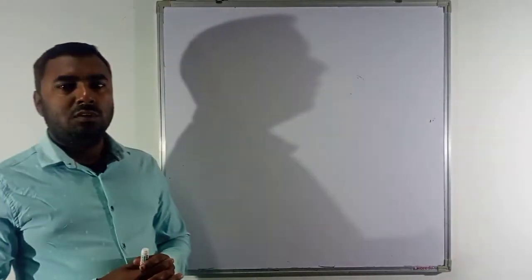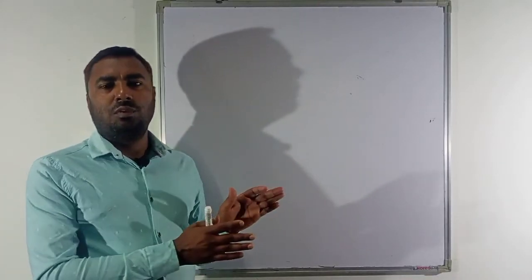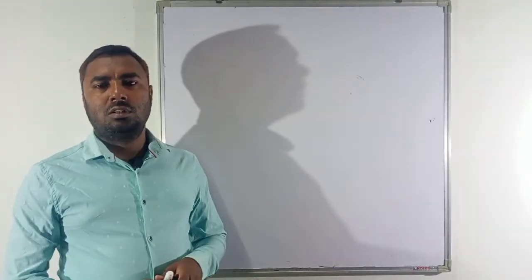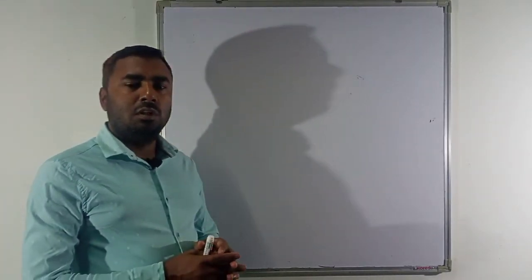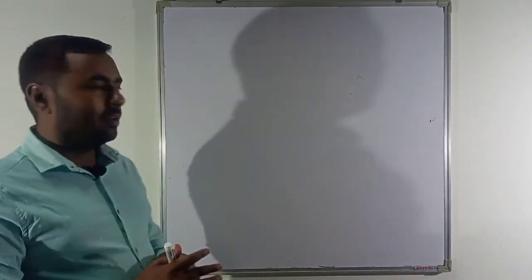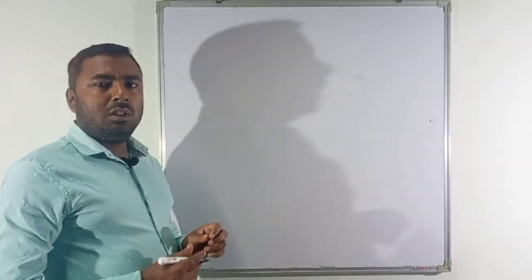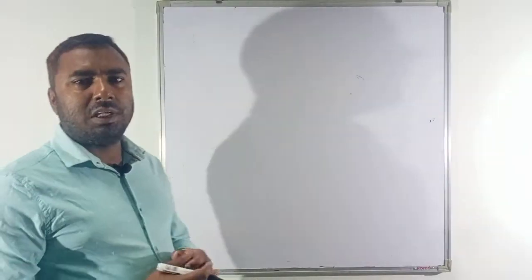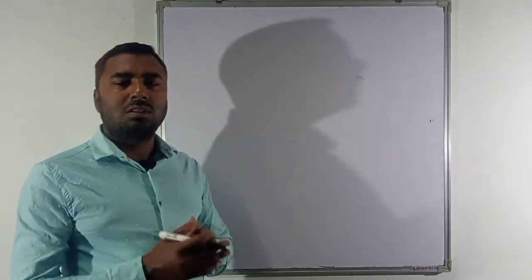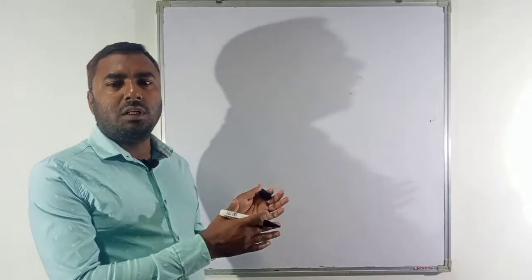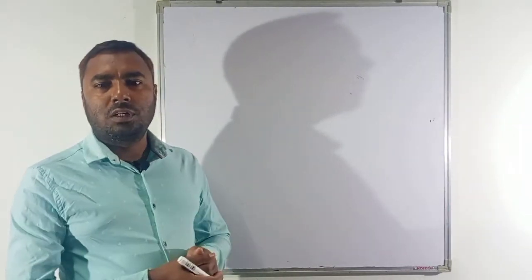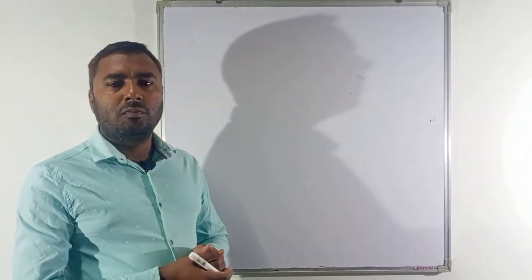So in the last video, we almost completed half of your lesson, Matter in Our Surroundings. Today we will learn the rest of that lesson. In the last video, we learned what matter is, what matter is made up of, the size of the particles of matter, and the characteristic properties of particles of matter.